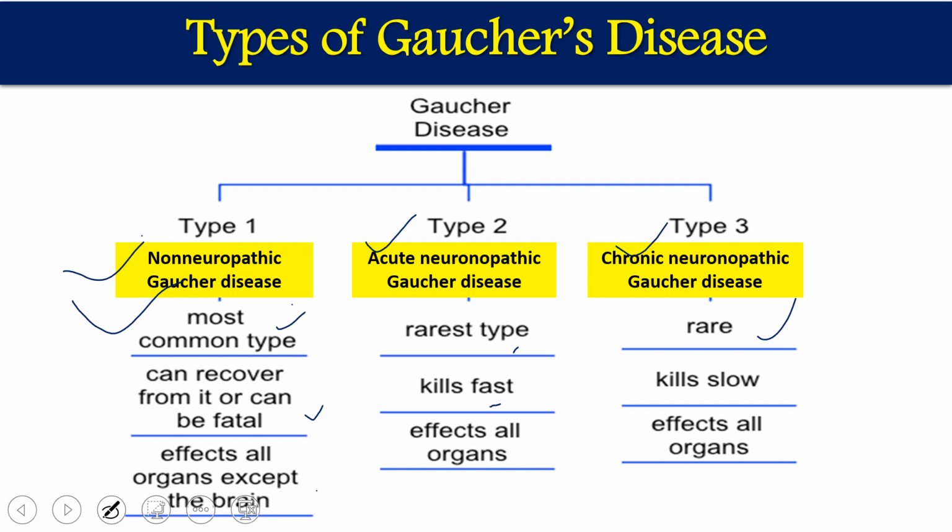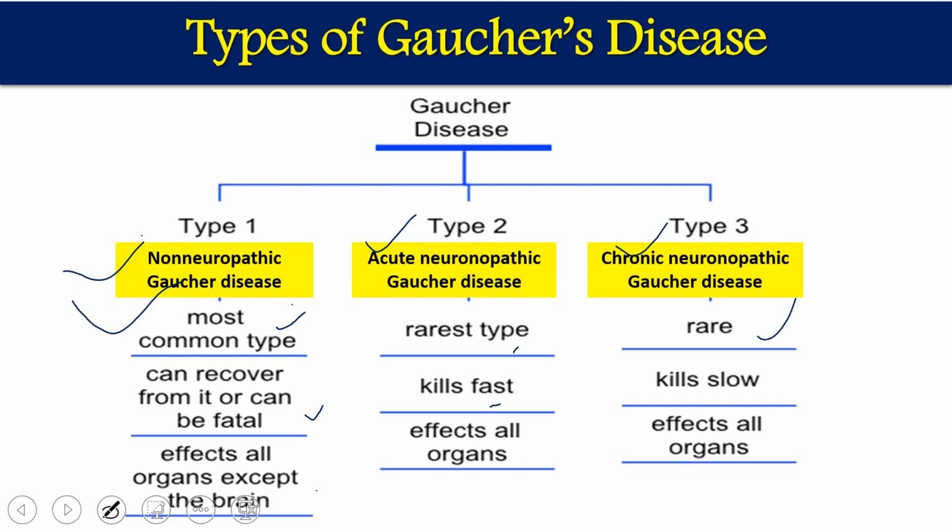And these are the main signs and symptoms for type 2 and type 3: seizures, crossed eyes, oculomotor apraxia, then organomegaly, where different organs will be enlarged. Swallowing abnormalities mean people cannot swallow anything, and the liver and spleen are also going to be enlarged.